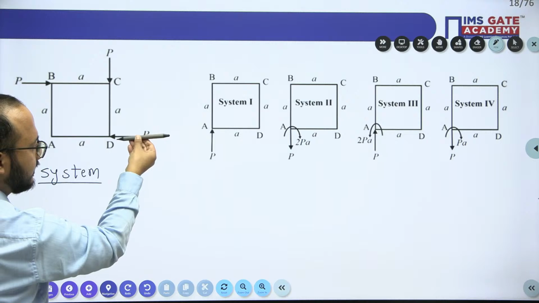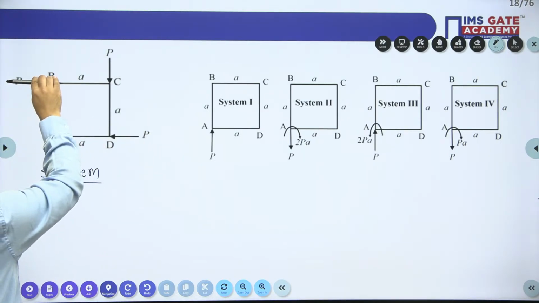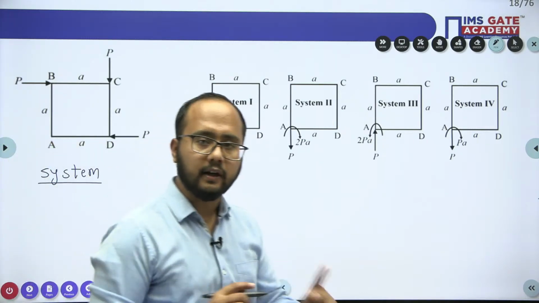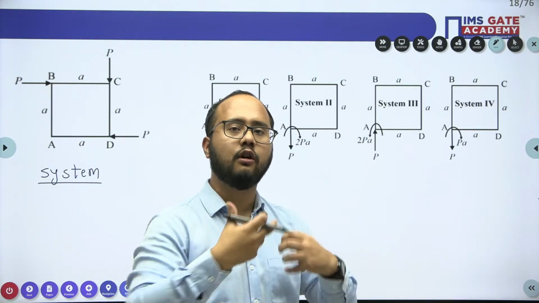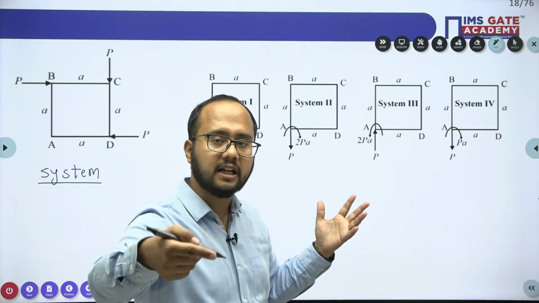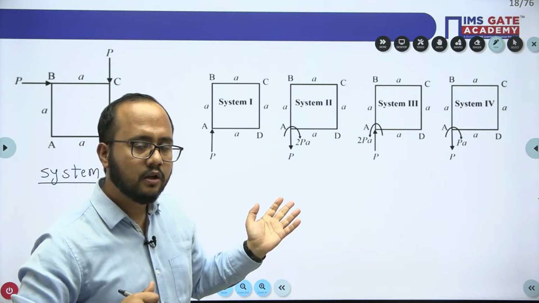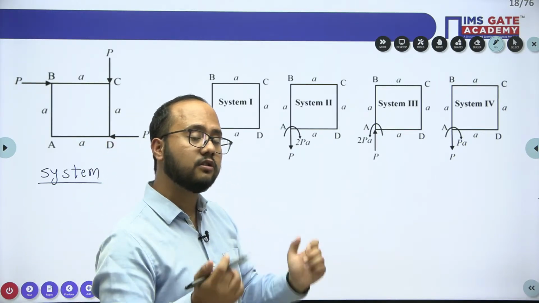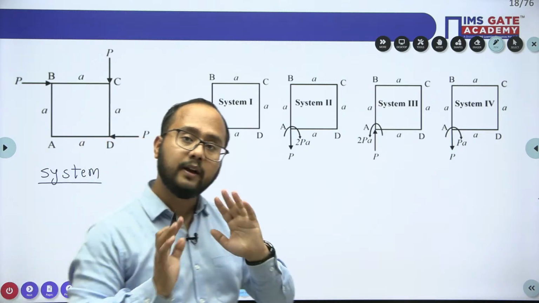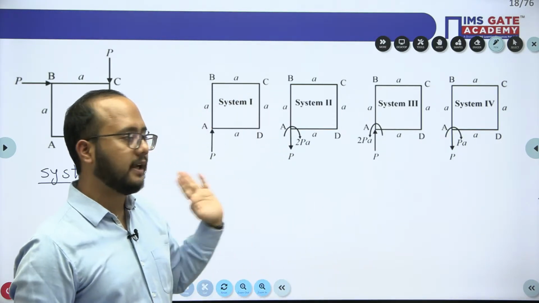The force at D is acting like this, so directly put the D force at point A. Force P is acting at point B like this, so directly put this force at point A. So step number 1 is to directly put all the forces acting on the body at the point of consideration. That will be given in the question; in this case they have given A. So I put each and every force on that point, but we have to maintain the direction as well. Whatever the direction is, the same direction we need to apply here.